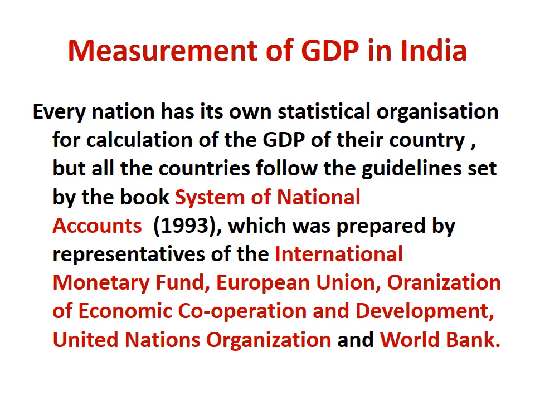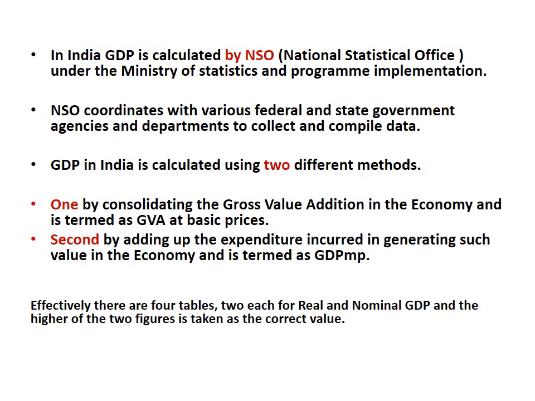In India, GDP is calculated by the National Statistical Office under the Ministry of Statistics and Program Implementation. It is known as NSO, which coordinates with various federal and state government agencies and departments to collect and compile data regarding GDP.